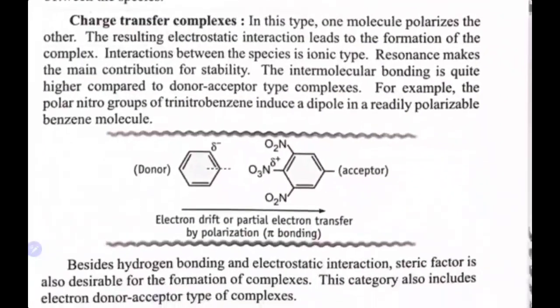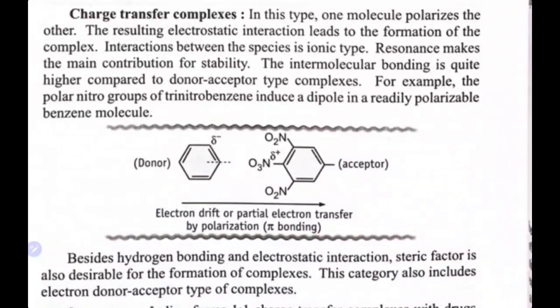Next we have charge transfer complex. In this type one molecule will cause the charge transfer on the other molecule. How is it? We will try to see that. Take these two examples, this is the donor and this is the acceptor. So, we have benzene and trinitrobenzene. So, what happens?